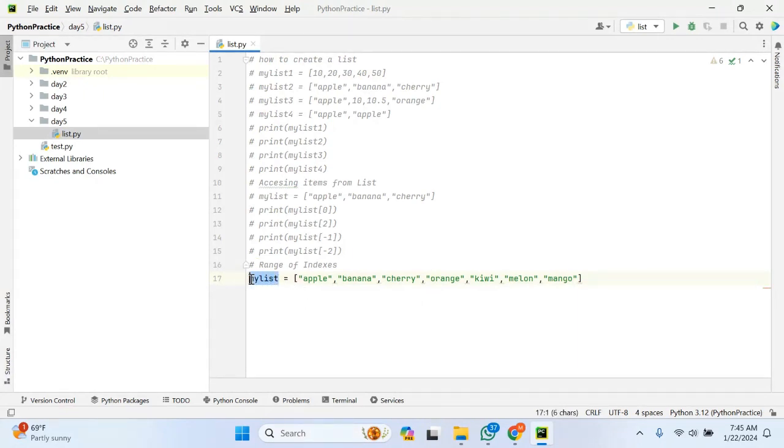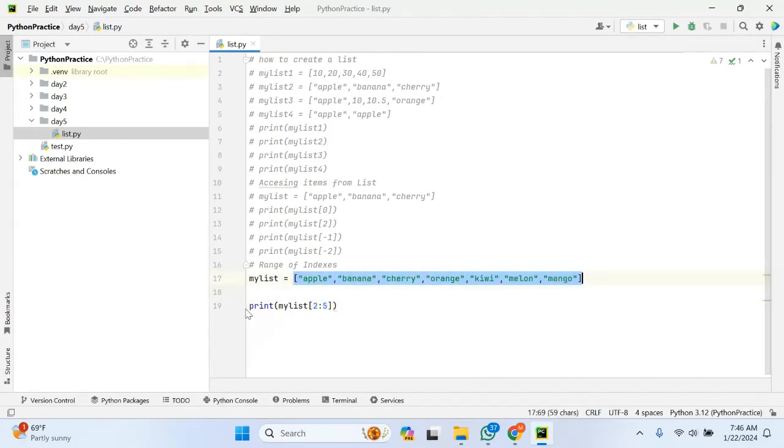Here, this variable name is my list. Whatever name I am convenient with, I can define. But by seeing that itself, I can say it is a list because it is enclosed in square brackets. Now the thing is range of indexes: how we can specify indexes within a range. Let me print one thing so that you can understand. I want only the values from 2 to 5, so from the second index to the fifth index, printed from this particular list.